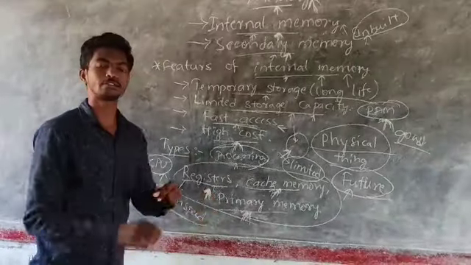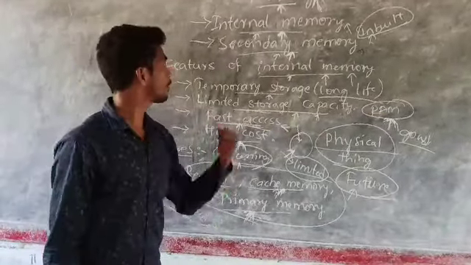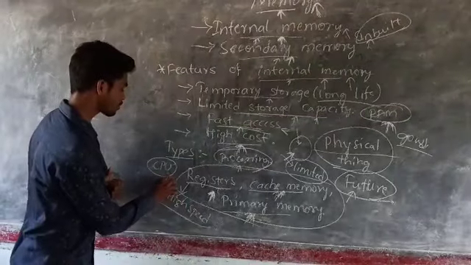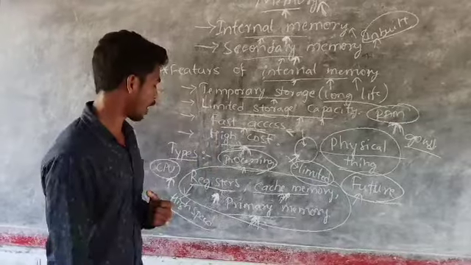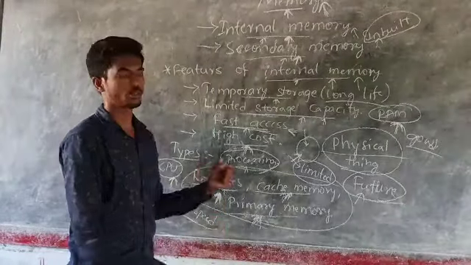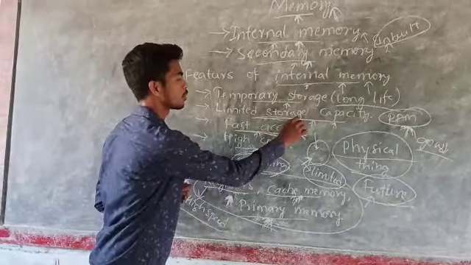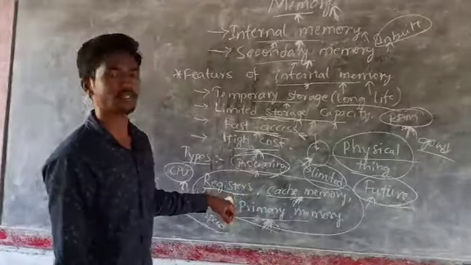A number of registers are available with the CPU, and they can store only a small amount of data. Because it has limited storage capacity, this is about a register.